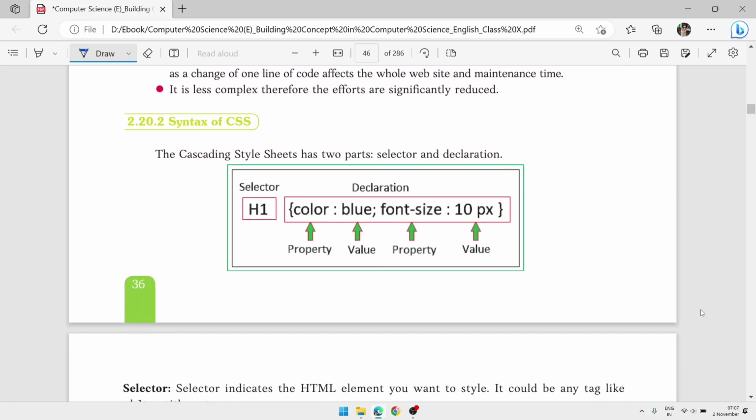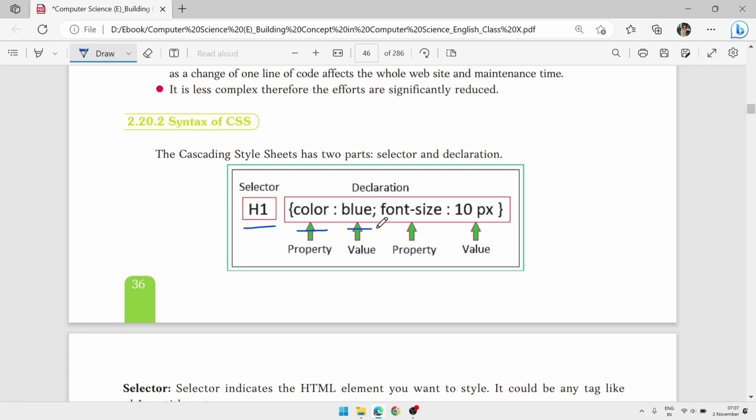Syntax. While we are writing syntax, we have this part, the selector. This is actually the tag. After the selector we will write curly braces, then we will write the property, which is equal to the attribute, then we will write the value, like attribute values. And sometimes a tag has multiple attributes. In a similar way in CSS a selector might have multiple properties.